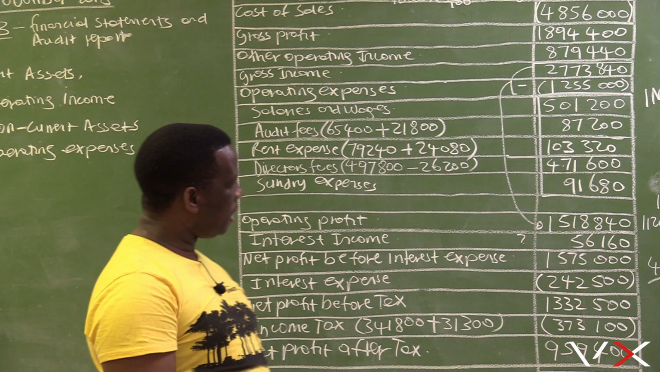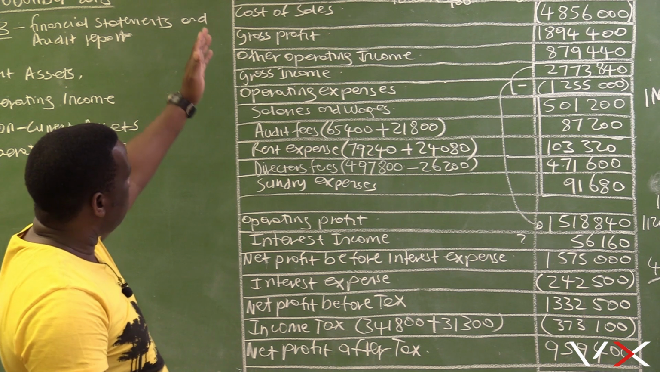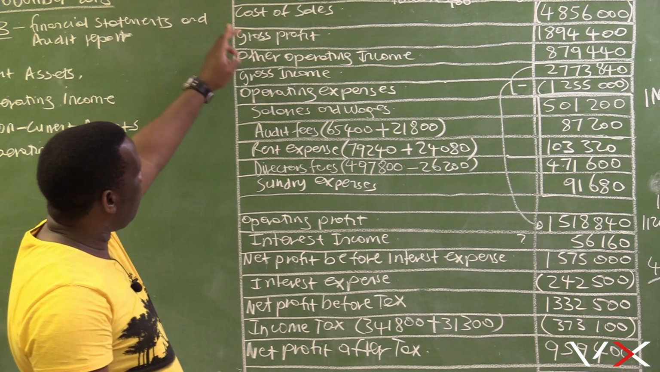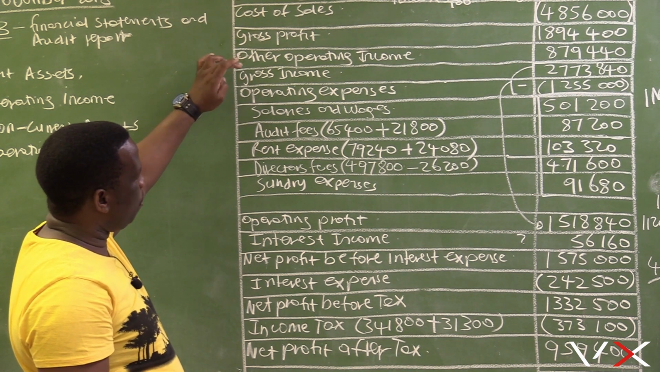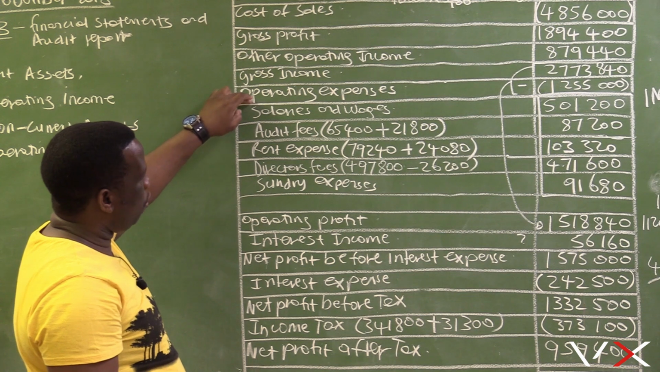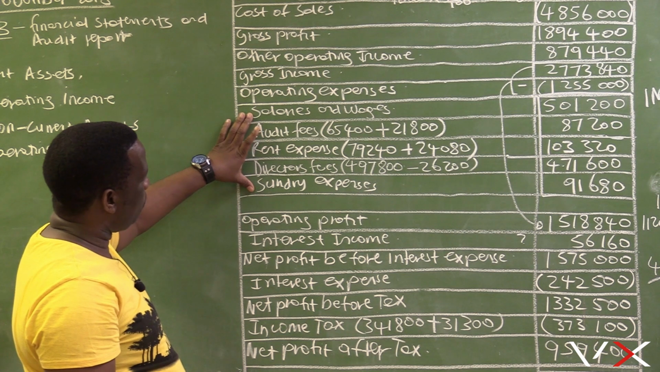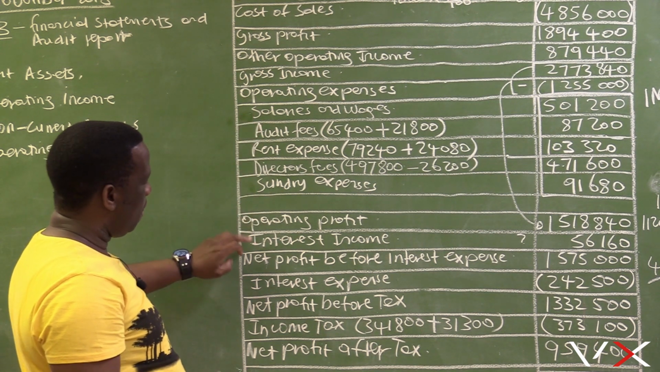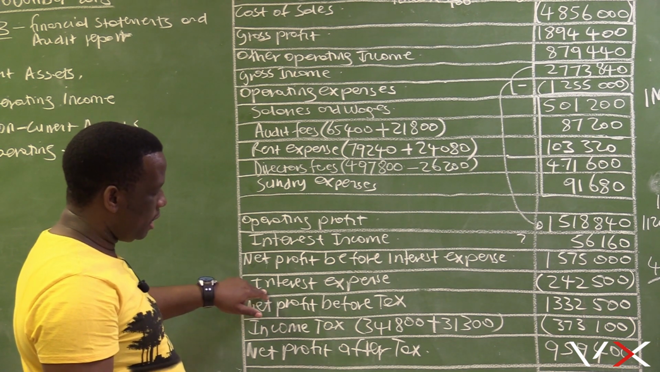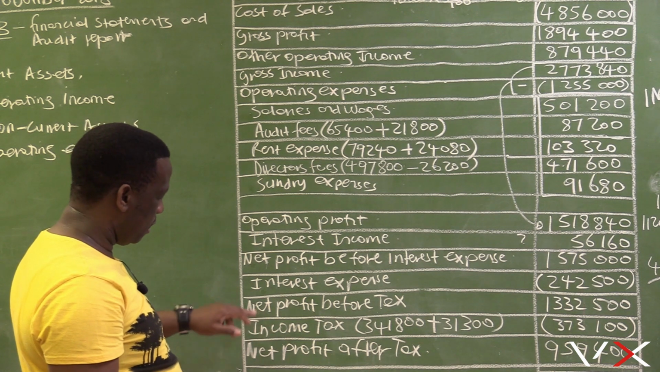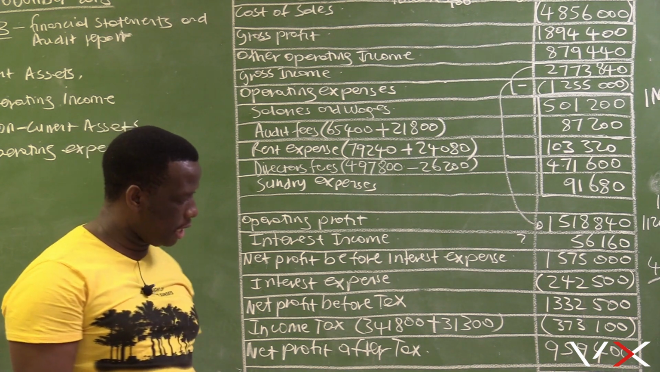And therefore this is bringing us to the end of the income statement, the statement of comprehensive income. Sales minus cost of sales will give you the gross profit. If you add other operating income, you will get the gross income. If you subtract all the operating expenses, which is a total of 1,255,000, you will then get the operating profit, plus your interest income to get the net profit before interest expense, minus your interest expense to get the net profit before tax, minus your income tax to get to the final answer, which is called the net profit after tax of 959,400.